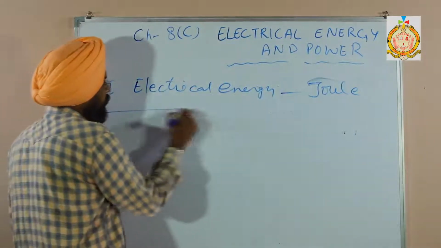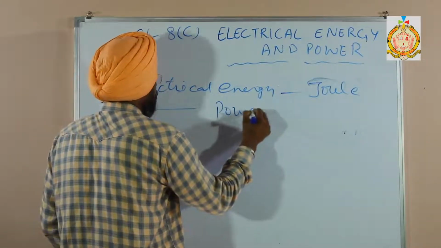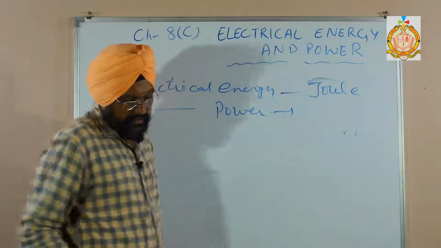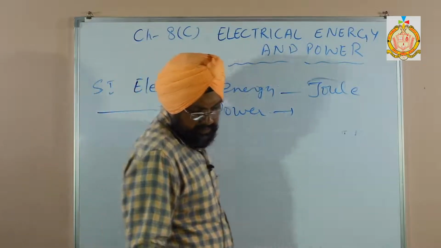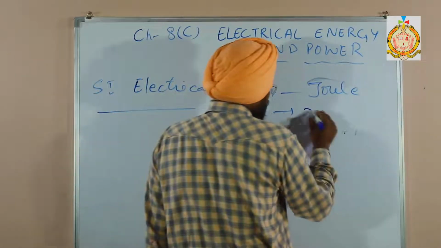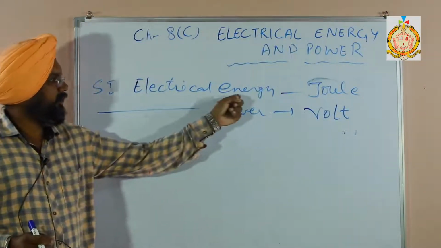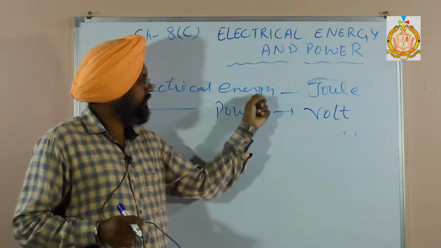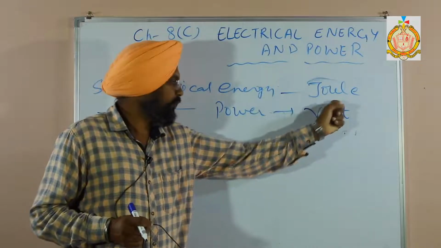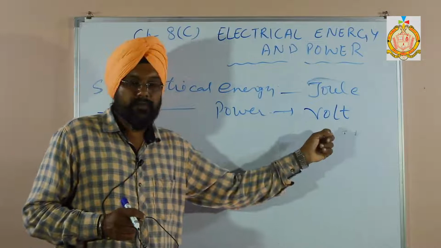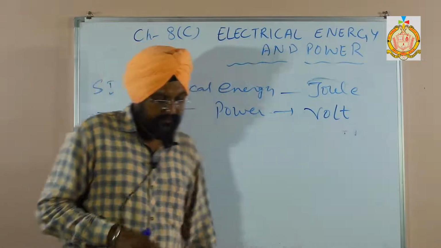Whereas the SI unit of electrical power is watt. So that is the difference: energy is always in Joule and power is always in watt.